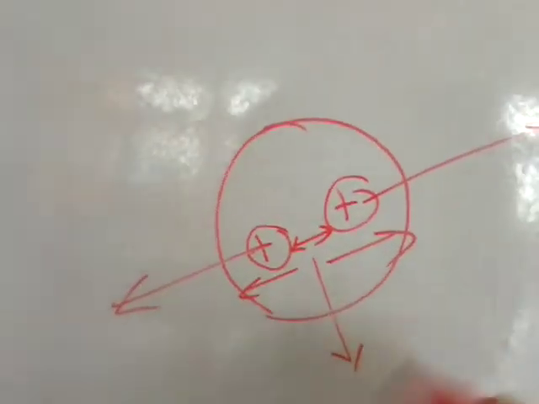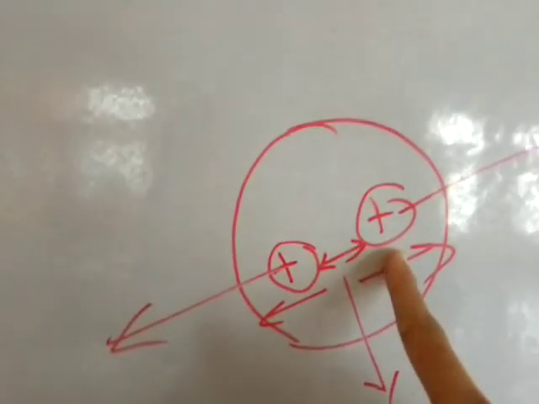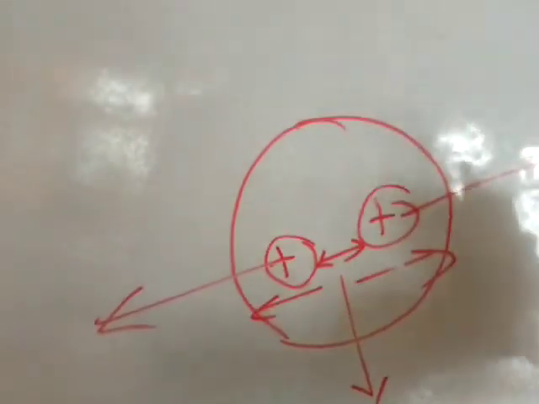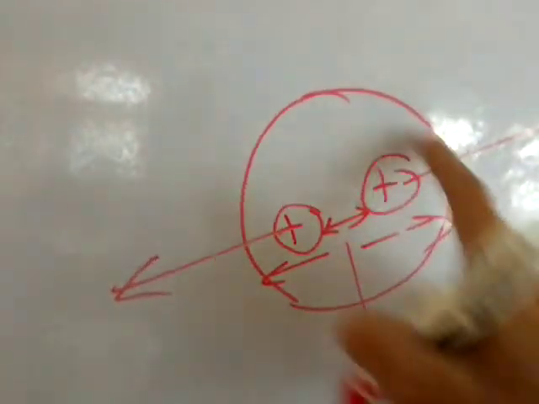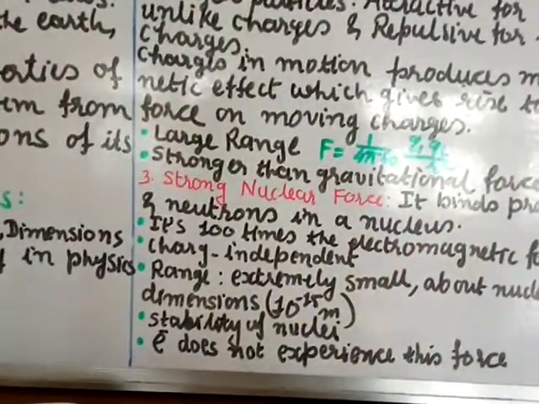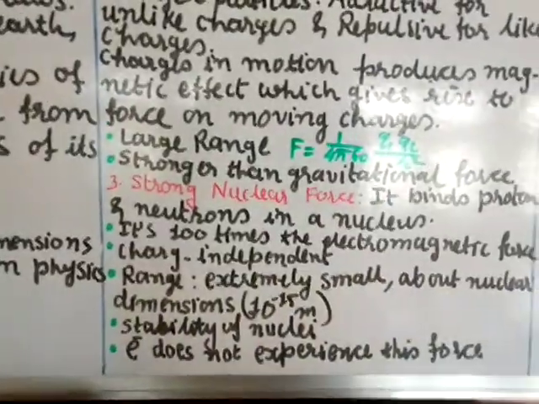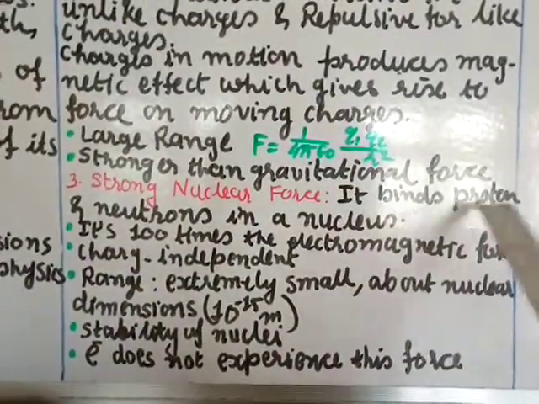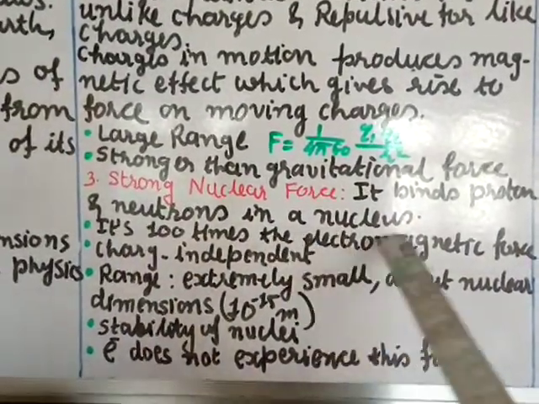We know that protons are positively charged. If positively charged, there should be a repulsive force, so they should go away. But it is not happening. Why? Because there is another force, called the strong nuclear force, which is not allowing the nucleus to simply break down. That's why it is written that it binds protons and neutrons in a nucleus.